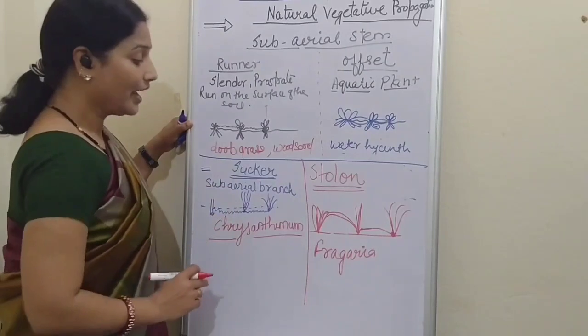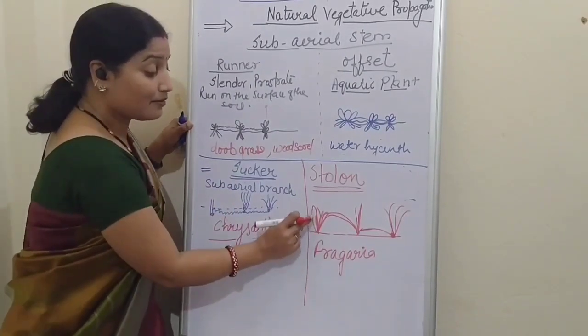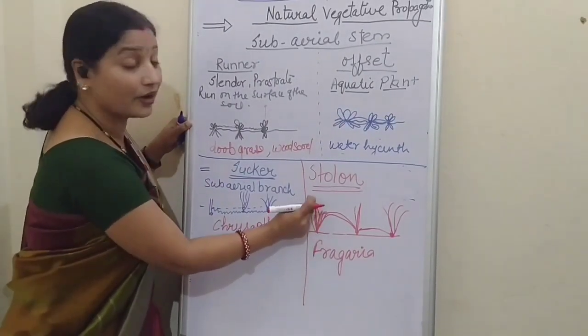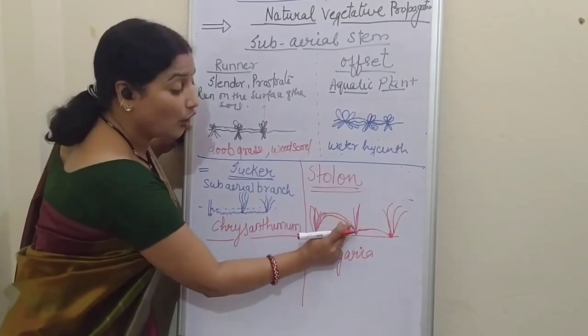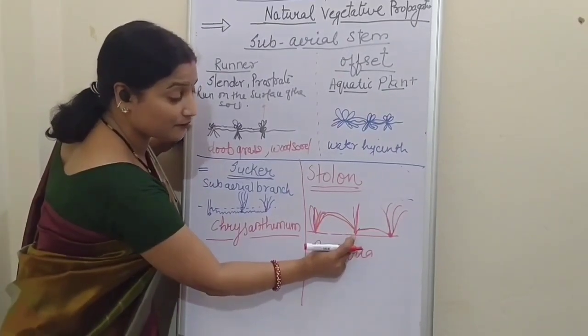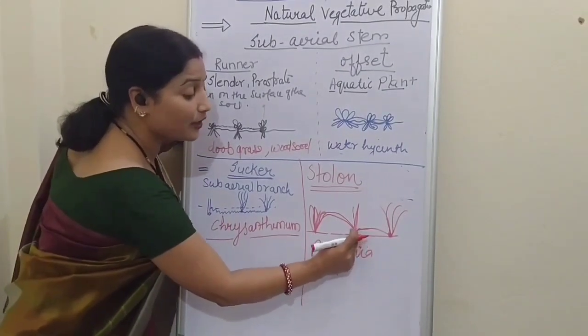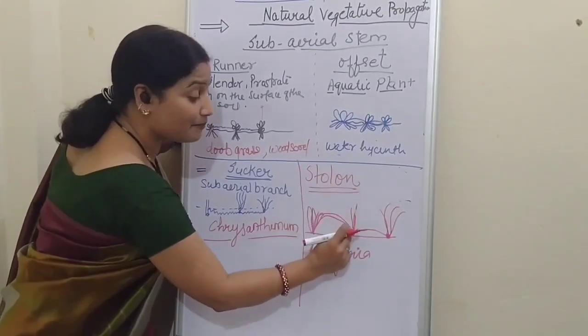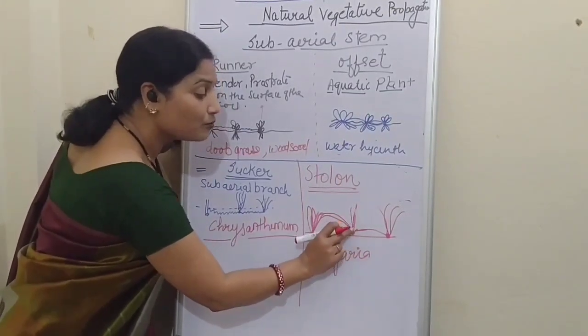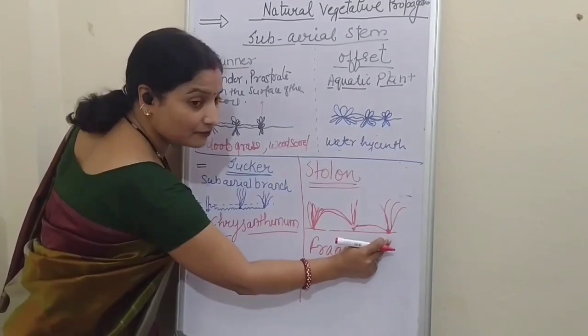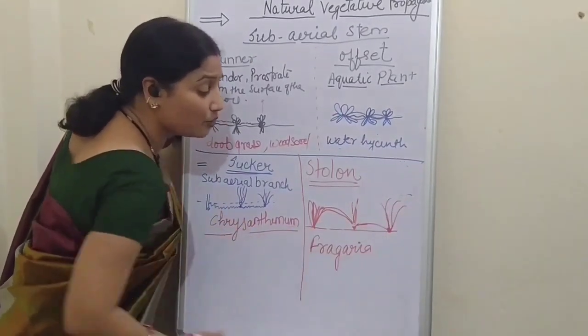So the stem first grows upward, then becomes oblique, touches the surface of the ground, and again a new plant grows upward. The stem becomes long and soft, moves obliquely, touches the surface of the ground, and once again moves up.